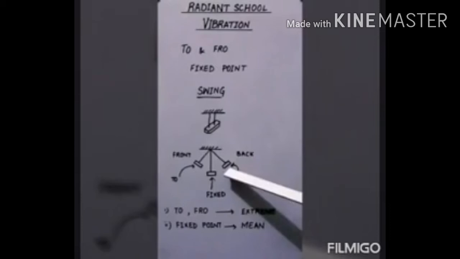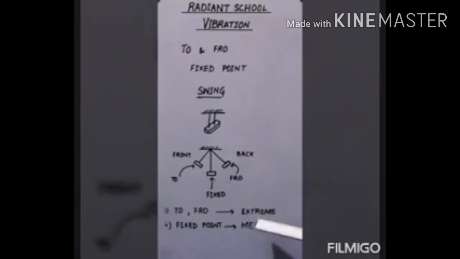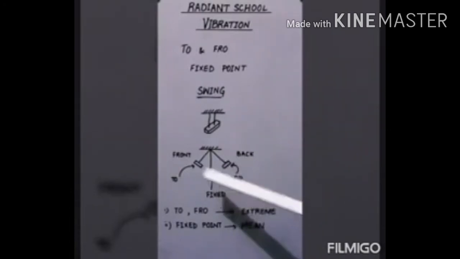So this position is the maximum reachable position. The swing cannot go behind this at any moment. So this is also known as the extreme position. So two important points associated with vibration are the mean position and the extreme positions.